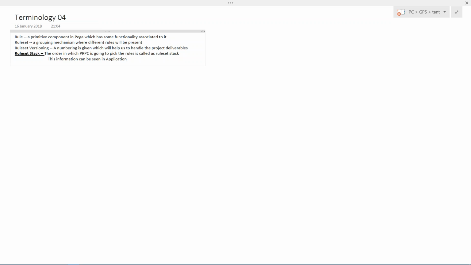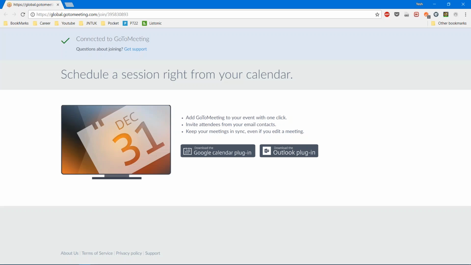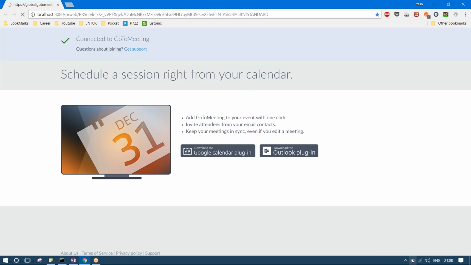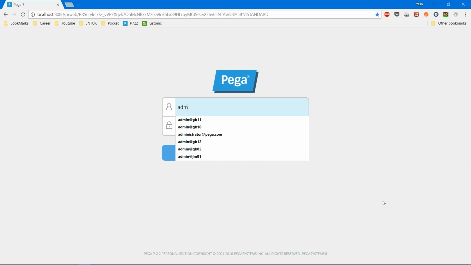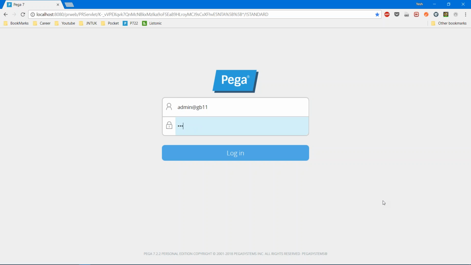So meaning, I'll just simply log in. This is an application which I have created for another batch. We'll create one for ourselves also, probably day after tomorrow.